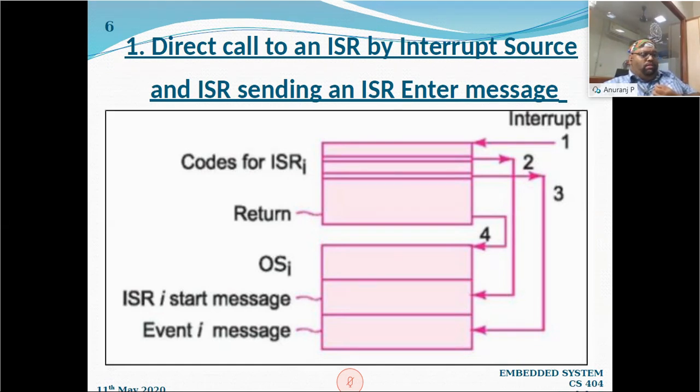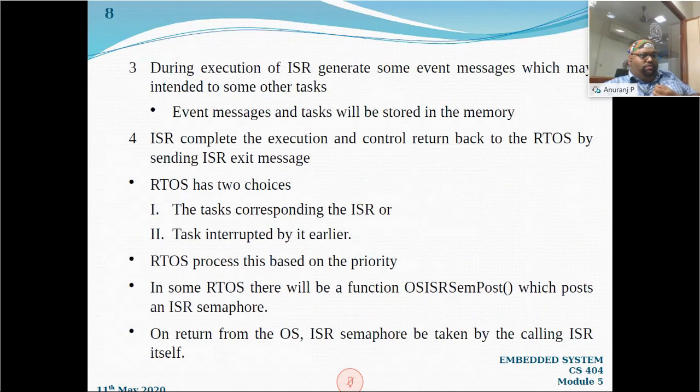First, an interrupt calls the interrupt service routine directly. Then during the execution of the interrupt service routine, it will send an ISR enter message to the operating system, indicating that the control of the processor or CPU will be handled by the operating system. Third, during the execution, there is a possibility of other events to be stored and another task to be initiated. That will be stored in the operating system. The execution of the interrupt service routine is still processing, and after the execution, it will return to the operating system. You can see, these are the four steps.